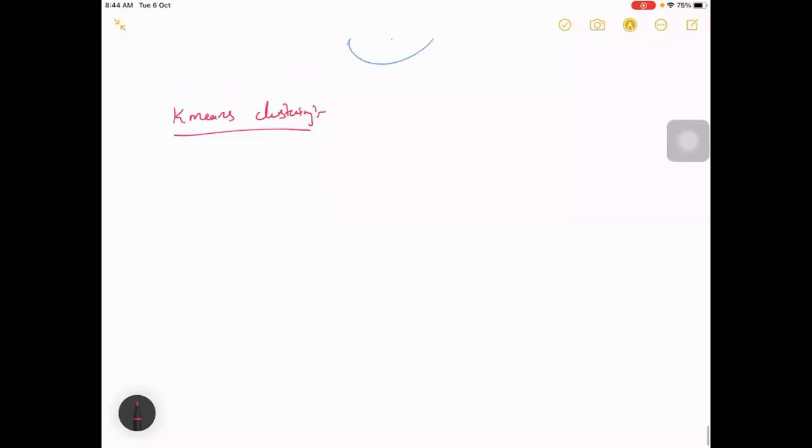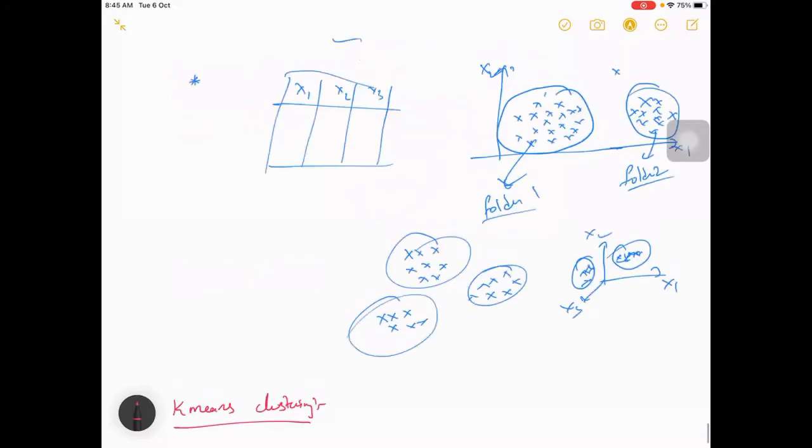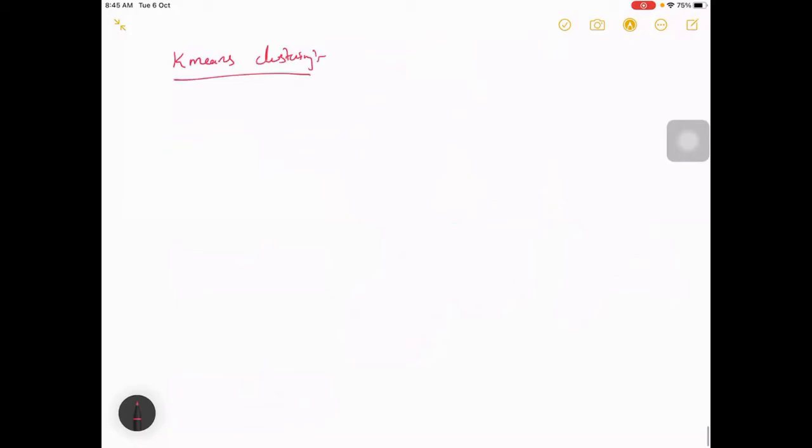Let's start. This is one such algorithm. We call it k-means clustering. This is one popular algorithm where we can take an unsupervised approach. Using an unsupervised approach, we can form clusters among the available data. So let's talk about it.